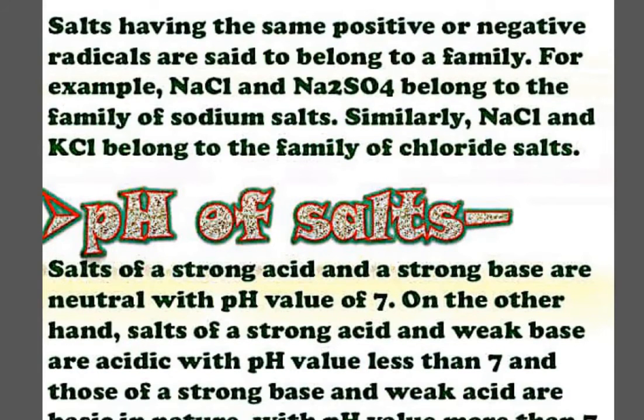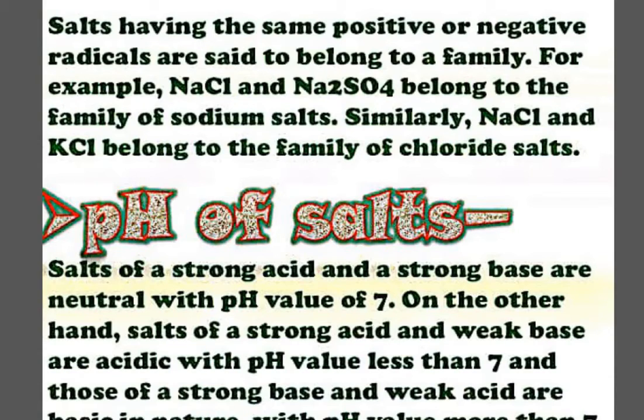So now let's talk about once the formation of the salts is completed, how about the pH value? If you all remember what I discussed regarding the pH, the pH value varies from 0 to 14, which means if a salt is acidic, basic or neutral in nature, there will be a particular pH which will be indicated. I hope by now you are clear that it is not only sodium chloride which is considered to be neutral in nature. And why is it neutral? In the next few minutes you will be able to understand why.